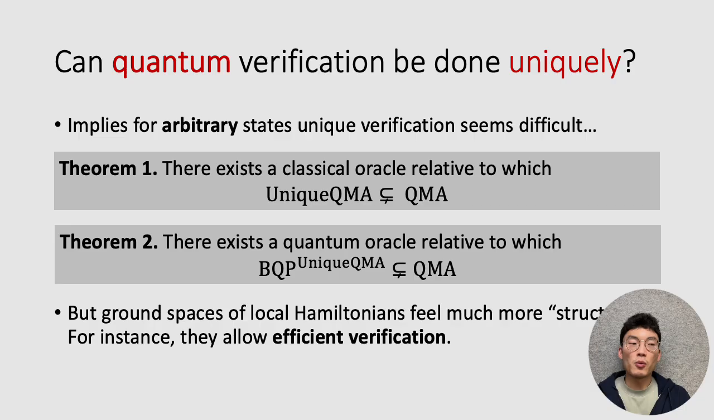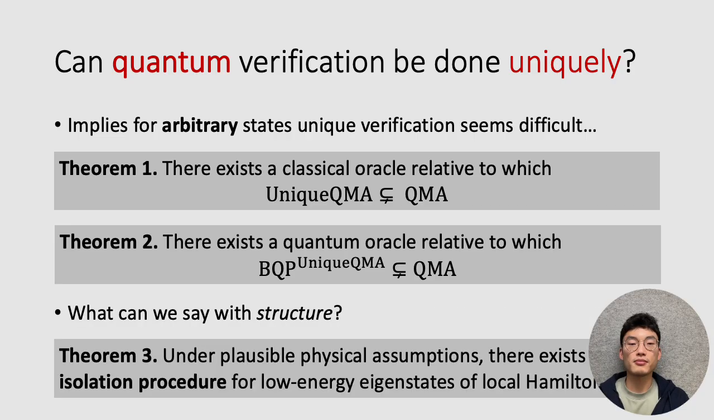However, one thing to notice is that we don't really care about unique verification for these arbitrary families of states. In the end, we want to understand what happens to ground states of these local Hamiltonians, which are the quantum analog of classical CSPs. And this family of states, ground spaces of local Hamiltonians, feels a lot more structured, and it seems like there should be some kind of structure that we can leverage in order to construct an isolation procedure.